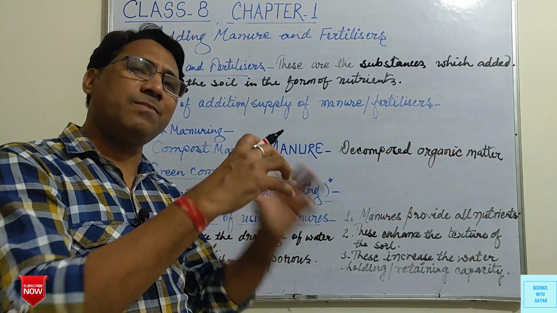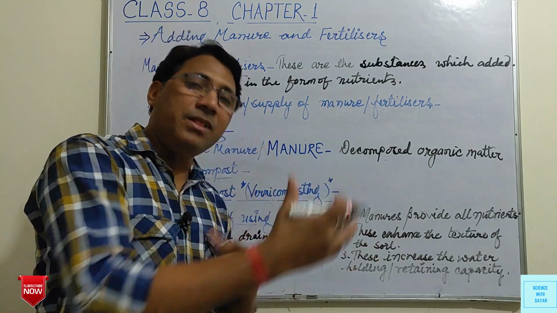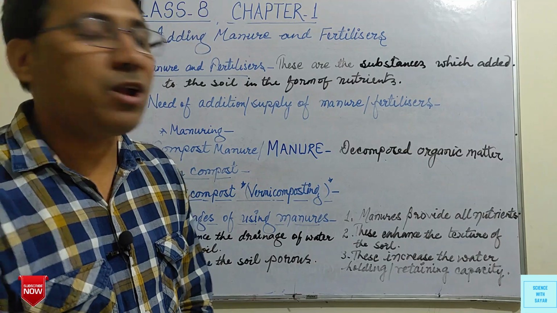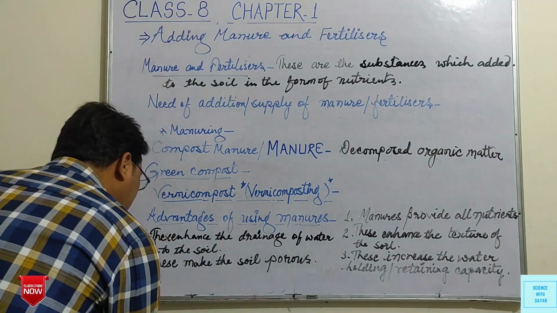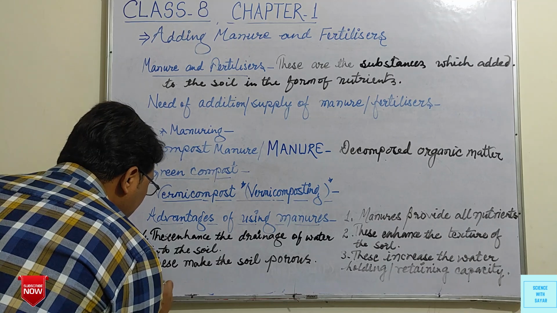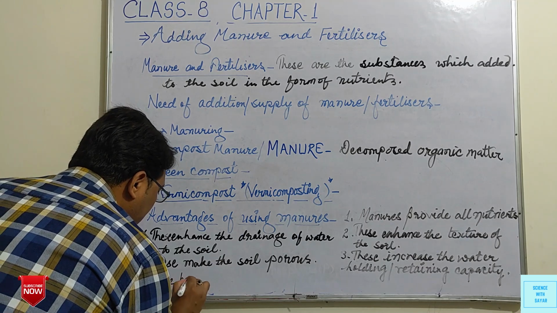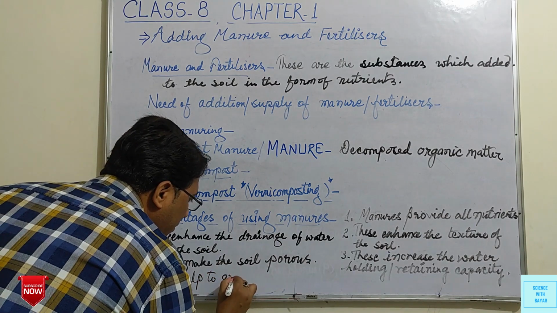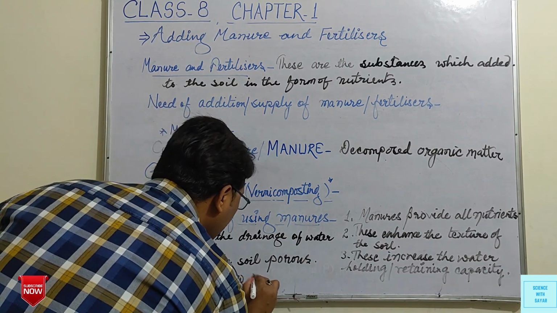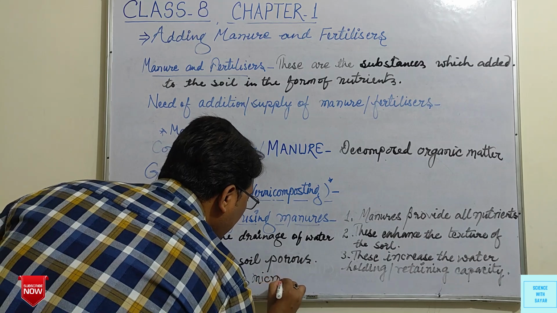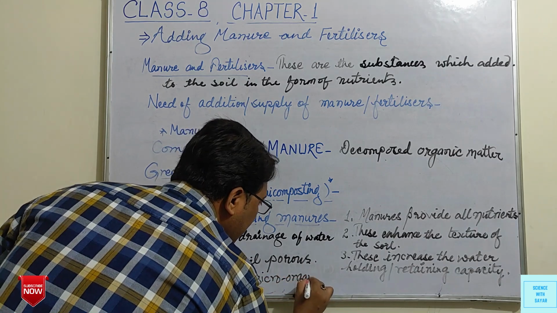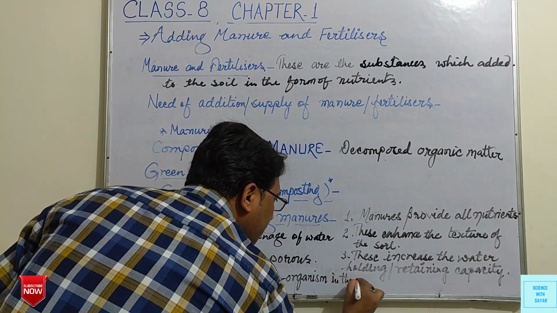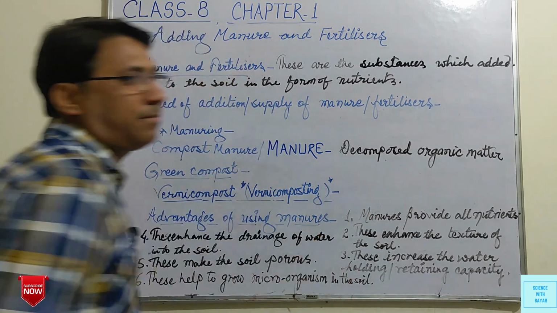It means holes or spaces may be there between the particles of soil, so soil becomes porous. Sixth advantage is these help to grow microorganisms in the soil.